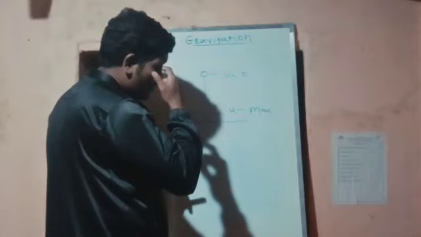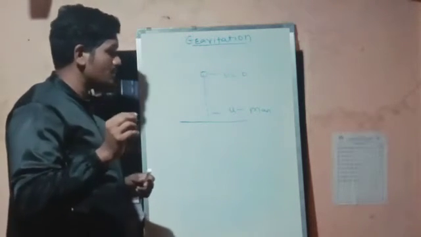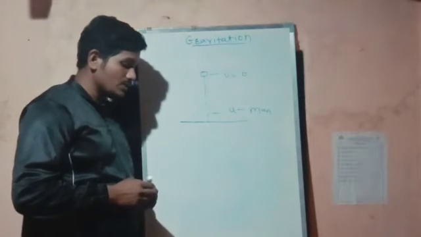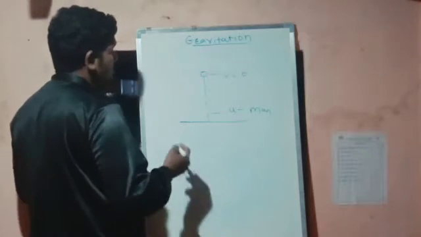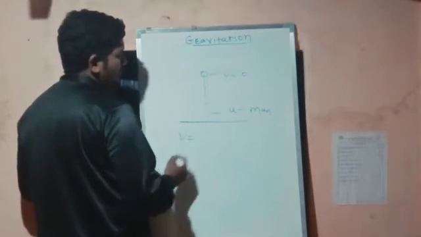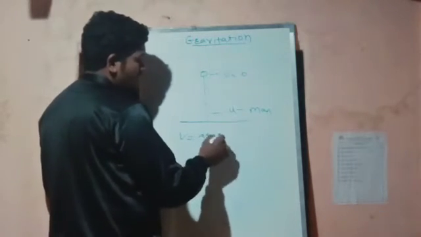Now this free fall is related to Newton's equations. So what are those equations? Actually, V is equal to u plus at should be there, but we have to consider gt only.